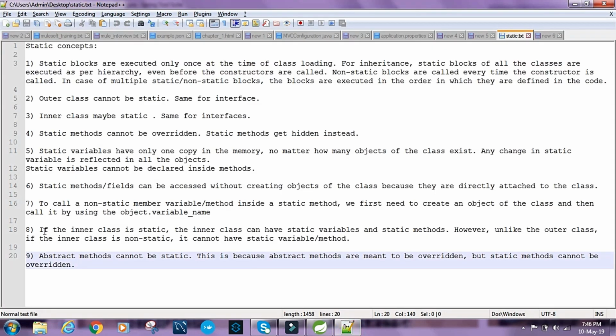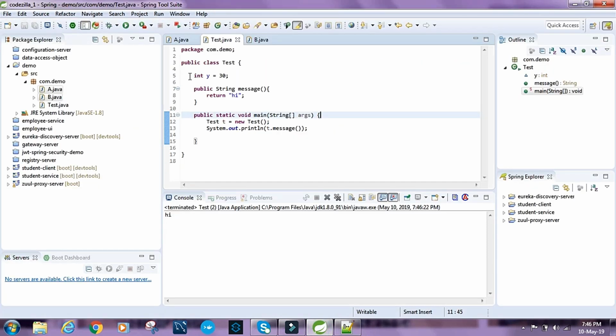So what is the next point? If the inner class is static, the inner class can have static variables and static methods. However, unlike the outer class, if the inner class is non-static, it cannot have static variables or methods. So let's see the first line first. If the inner class is static, the inner class can have static variables and static methods. So what does it mean?